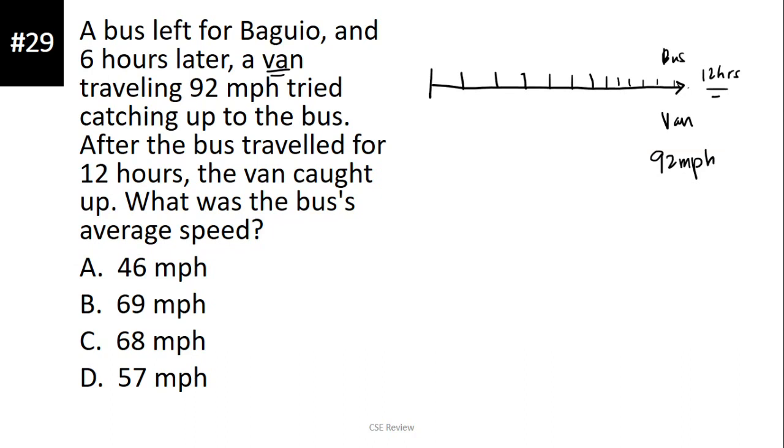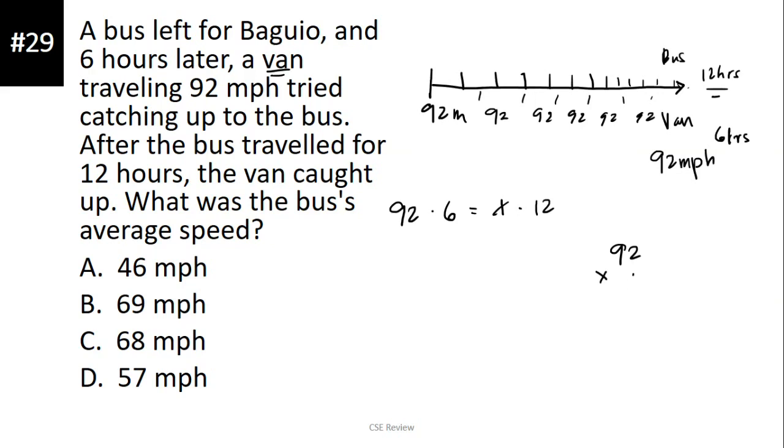Okay? Kung 12 hours in total bumiyahe yung bus, at after 6 hours, saka nagsimulang tumakbo yung van. Ibig sabihin, ang van, ang travel niya is just 6 hours. Okay? At bawat isang oras na yan is 92 miles. 92, 92, 92, 92, 92. The formula actually in the traditional method is going to be 92 times 6 is equal to x times 12. Okay? But sometimes kasi people don't get to this equation. That is why we start drawing instead. Either way naman, i-multiply pa rin natin yung 92 times 6.